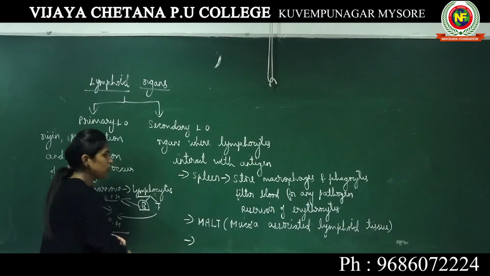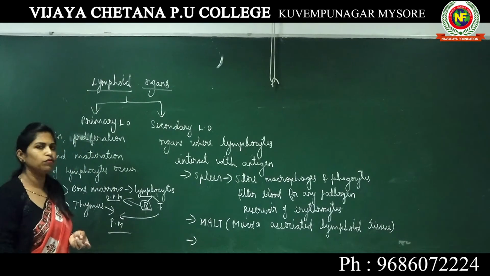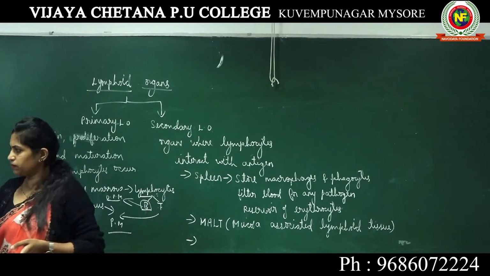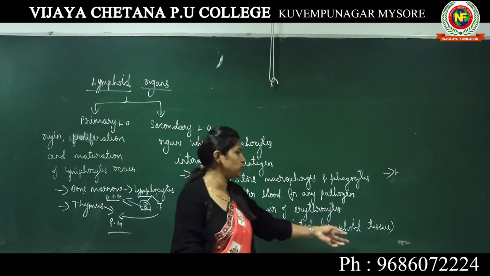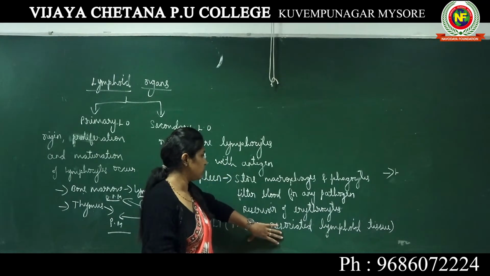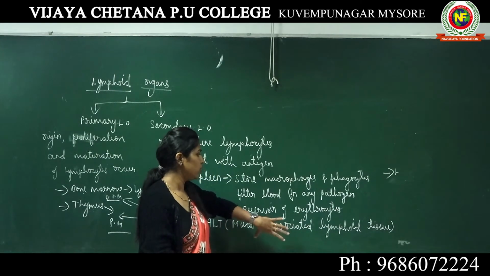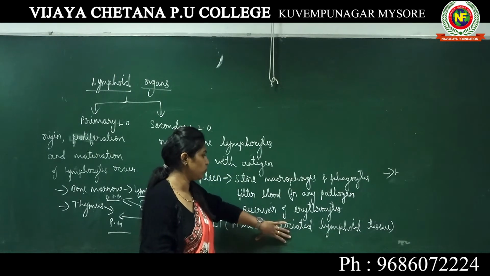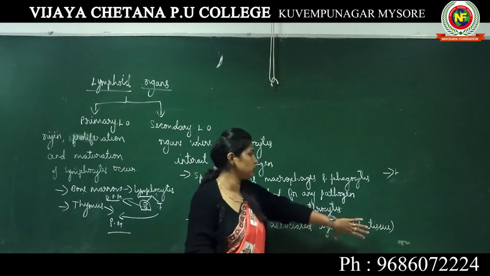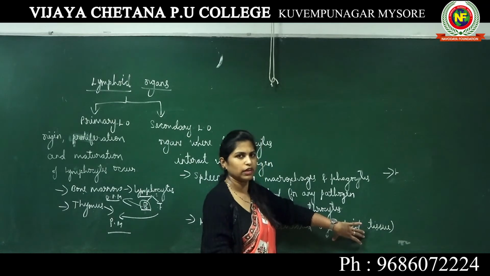There's one more secondary lymphoid organ that needs to be studied. The associated lymphoid tissue is the layer of your GI tract, respiratory tract and urinogenital tract, which is associated with tissue rich in lymphocytes.